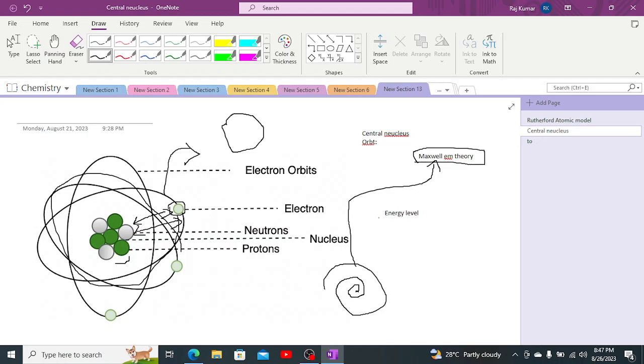The second objection was that the Rutherford atomic model described a continuous spectrum. As it is releasing energy from its orbit, there should be a continuous spectrum of energy. But later, it was found by the Neil Bohr atomic model that this was not a continuous spectrum; rather, the electrons were revolving around the nucleus in a line spectrum. What does that mean? It means that the electrons were revolving in a line spectrum, due to which there was no release of energy, and the energy was moving in a straightforward manner. There was a line spectrum, due to which the electrons were not releasing energy.